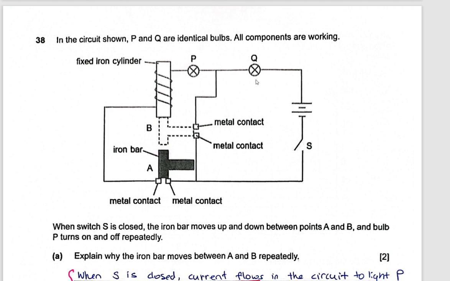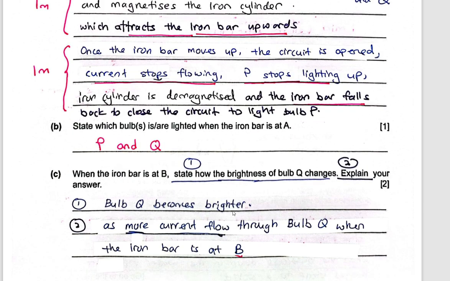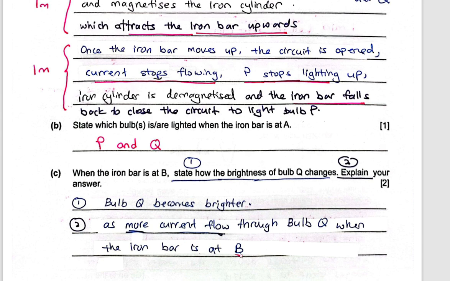So less electric current will flow through Q when the iron bar is at A. And more electric current can flow through Q when the iron bar is at B. When something becomes brighter, it's usually because there is more electric current flowing through it. So bulb Q becomes brighter as more current flows through bulb Q when the iron bar is at B.